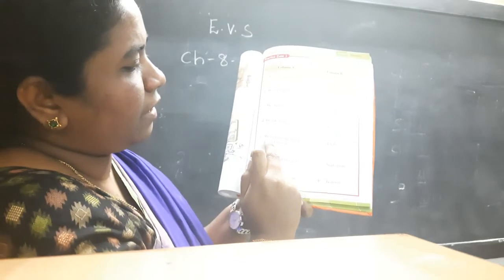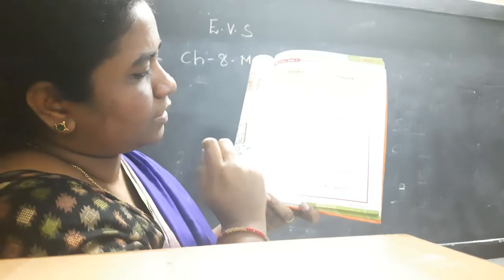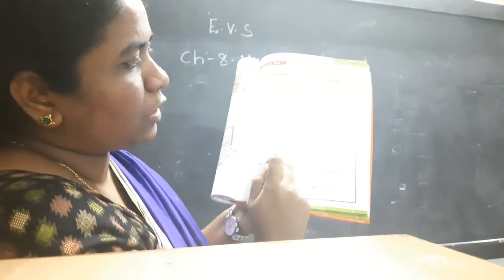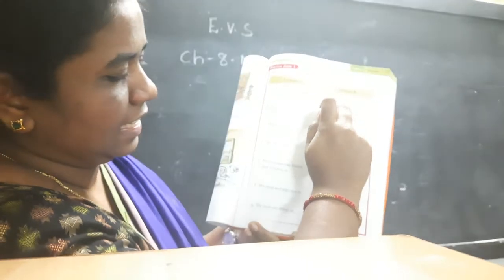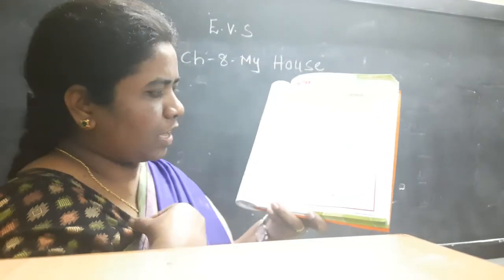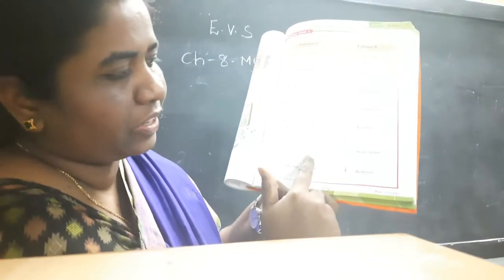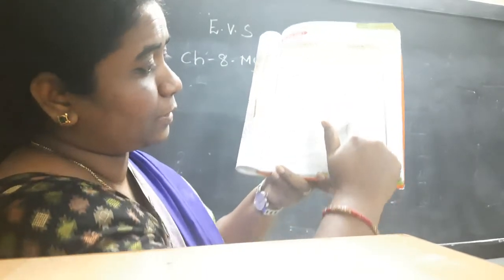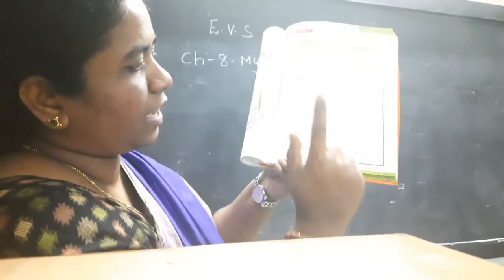Right, children? Now, E1. We welcome our friends and relatives in which room, children? Drawing room, right? You have to keep E here. Next, we sleep and take rest in. Where do you sleep and take rest, children? In the bedroom, right? Here is the bedroom. You have to keep F here.